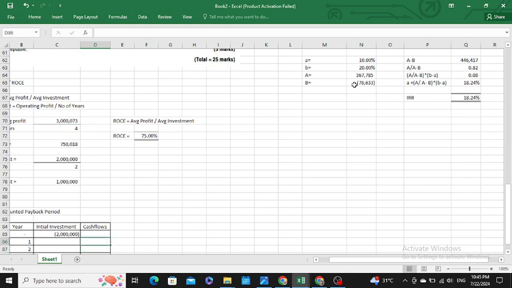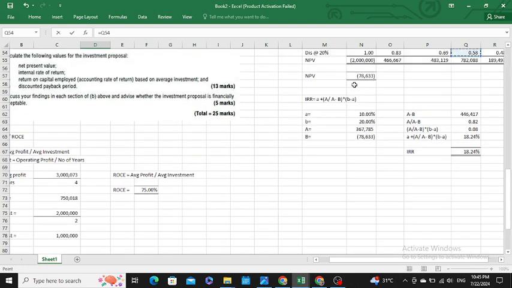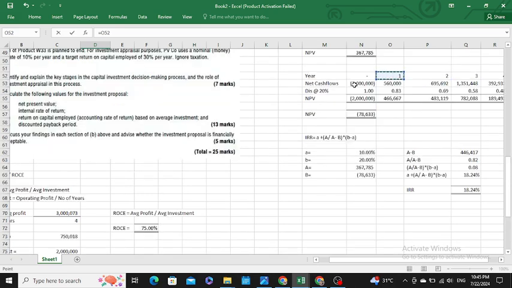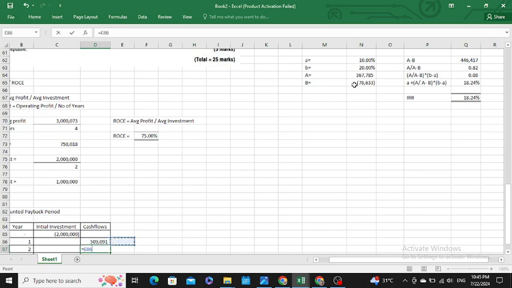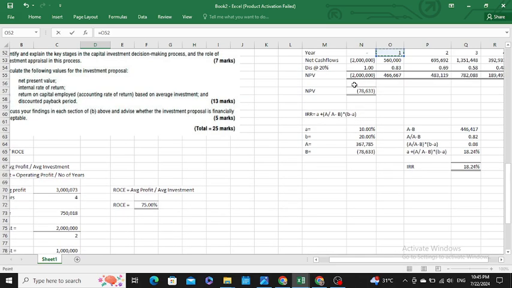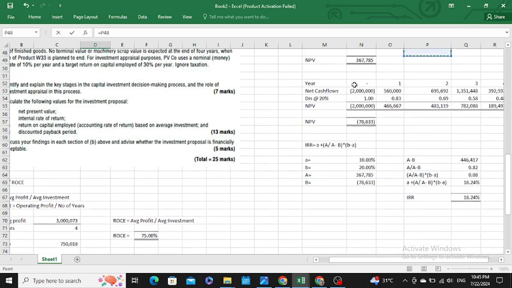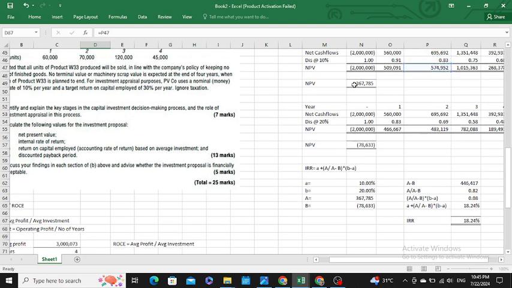Wait a minute, sir. You have to use a discounted cash flow as it is given in the question. So my discounted cash flow for the year 1 is 509019. My discounted cash flow for year 2 would be 574.